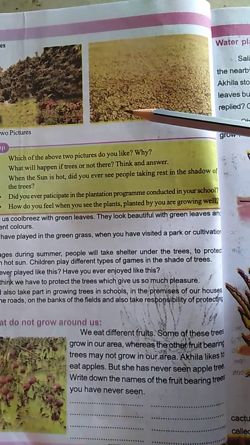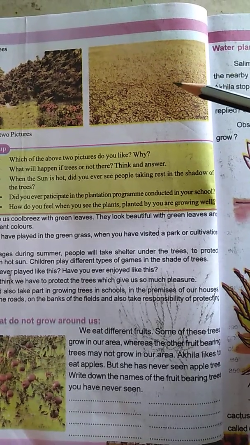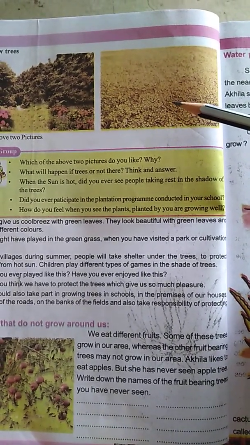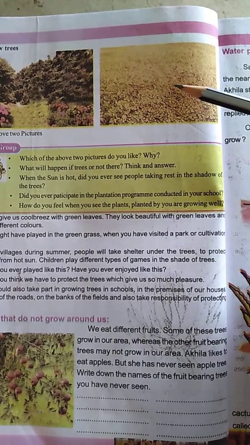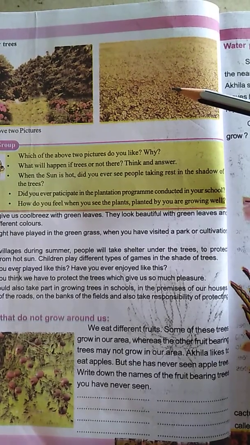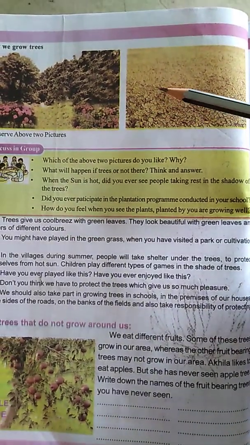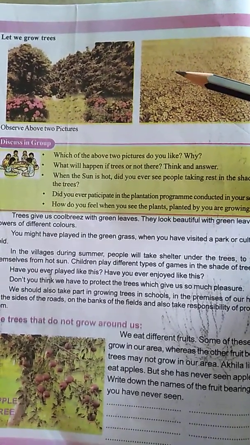See, without trees how this land has become. It becomes very dry and this land is caked, no? No trees have grown here because this land has become very dry. Understood? Now let's see what are the uses of trees, how they are helpful to us.